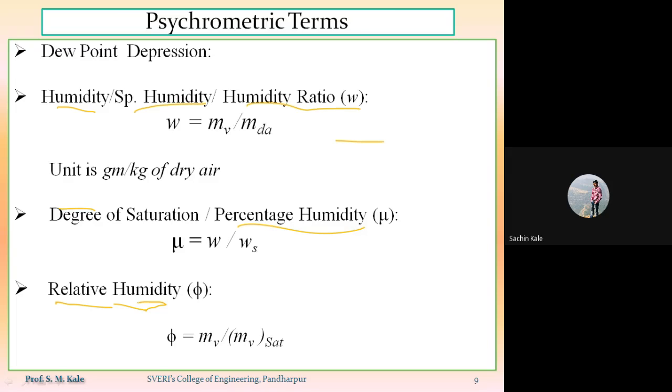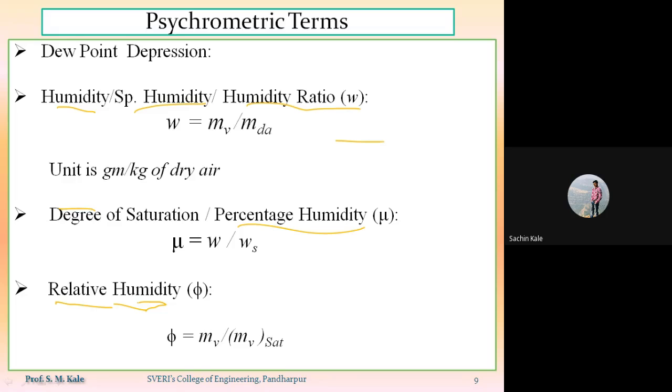But in general, what is meant by humidity? In general, humidity is nothing but the measure of the amount of water vapor and the amount of dry air in the moist air.